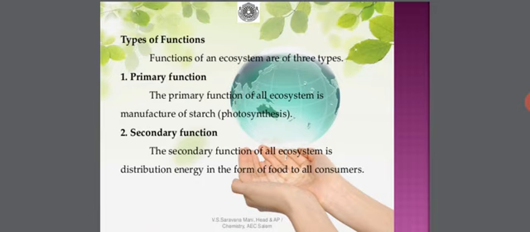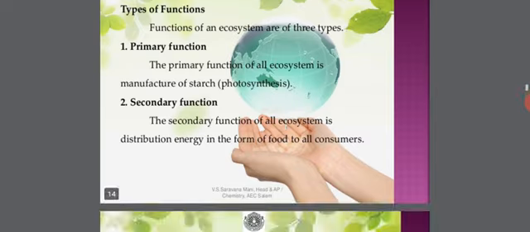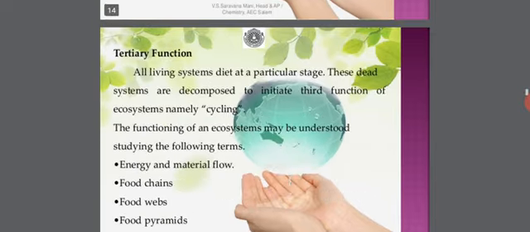First, primary function. The primary function of all ecosystems is to manufacture starch, that is, through photosynthesis. And secondary function: the secondary function of all ecosystems is to distribute the energy in the form of food to all consumers. Now, tertiary function.